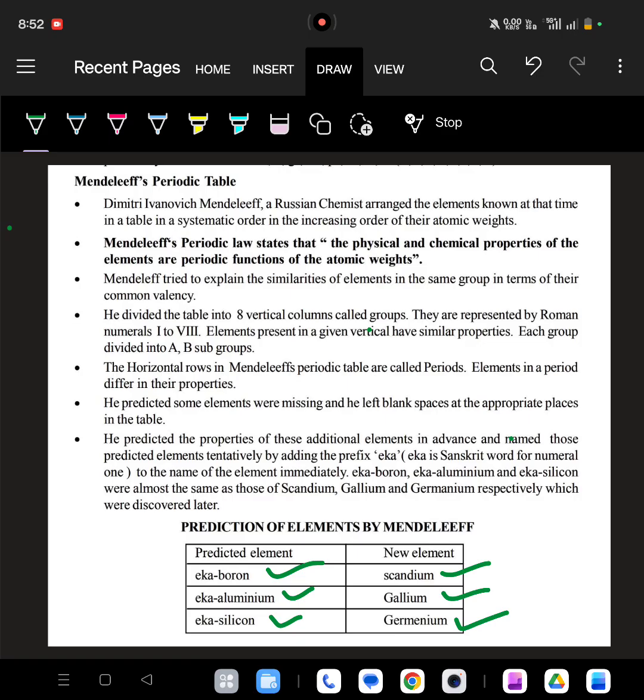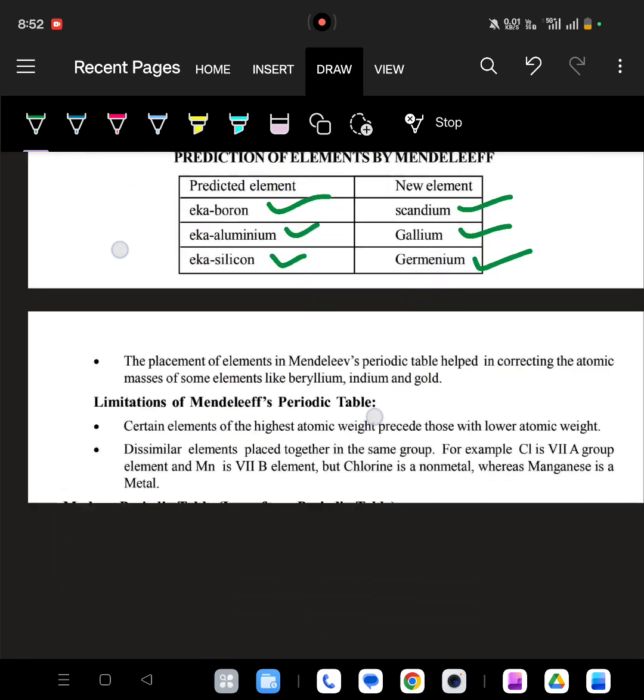He predicted the properties of these additional elements in advance and named them tentatively by adding the prefix eka. Eka is a Sanskrit word meaning numeral 1. Eka-boron, eka-aluminium and eka-silicon were almost the same as scandium, gallium and germanium respectively, which were discovered later.